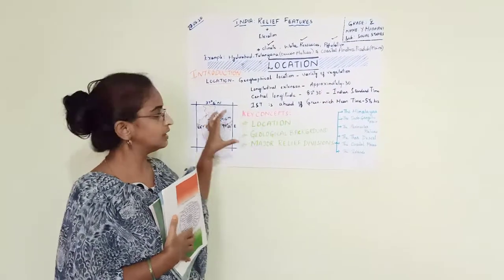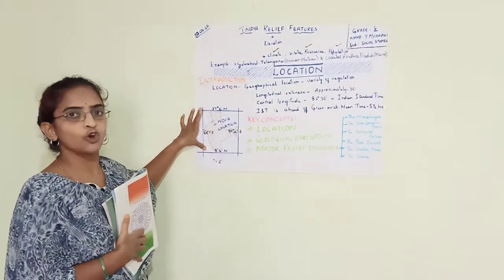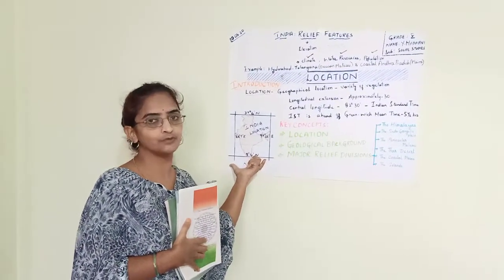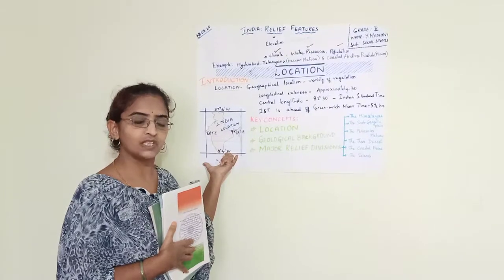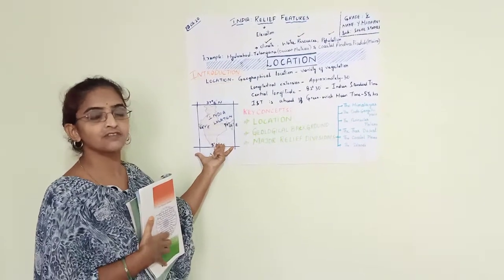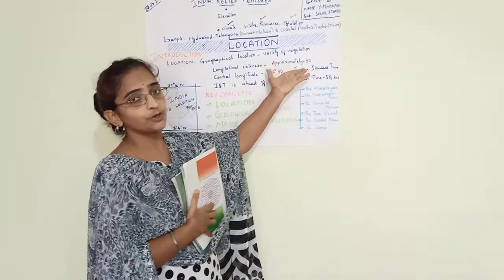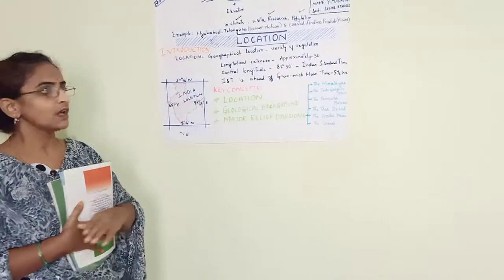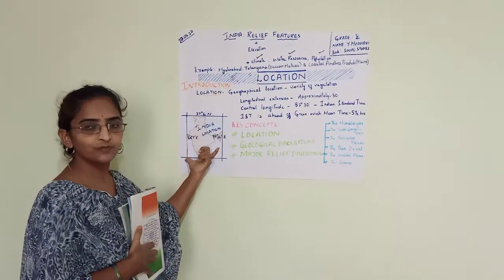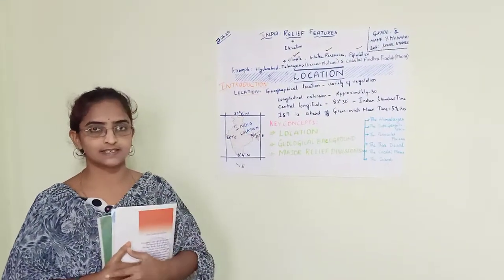So that is about the latitudes. Latitudes tell about the tropical condition of India. Now what about the longitudes? Longitudes are helpful in calculating time. I have already said the total longitudinal extension where India is situated, approximately 30 degrees. Longitudes help in the calculation of time. If you draw the 30 longitudes on this map, from one longitude to another the time difference is 4 minutes.